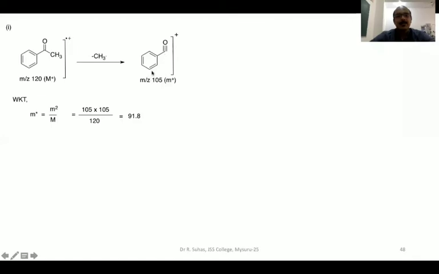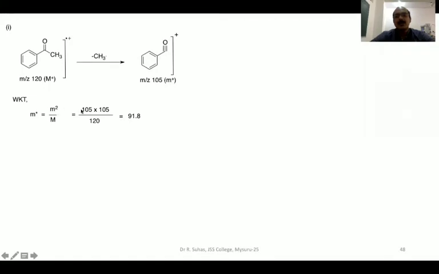Now, in such a reaction, if you want to calculate the mass of the metastable ion, you have to go for the simple equation m star equals small m squared by M. Here, small m is the daughter ion, capital M is the parent ion. Here, this is the parent ion and this is the daughter ion. The small m, whose mass is 105.